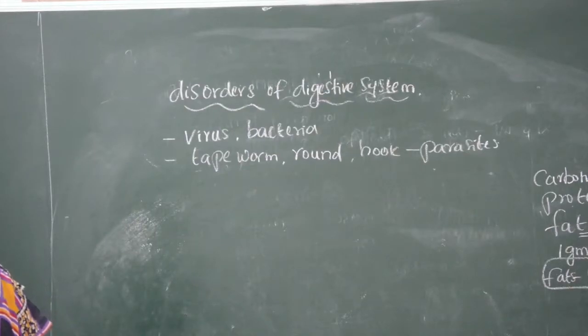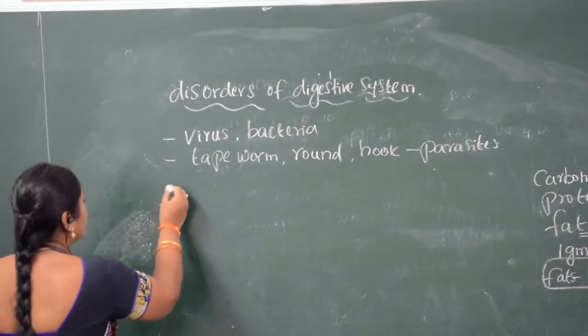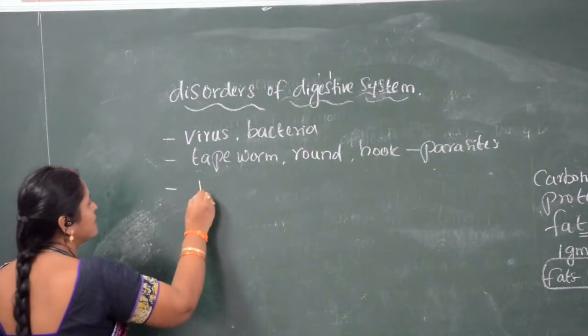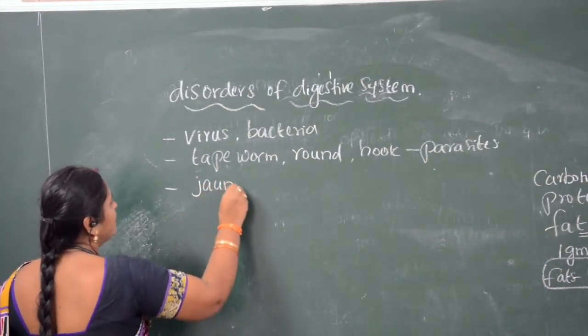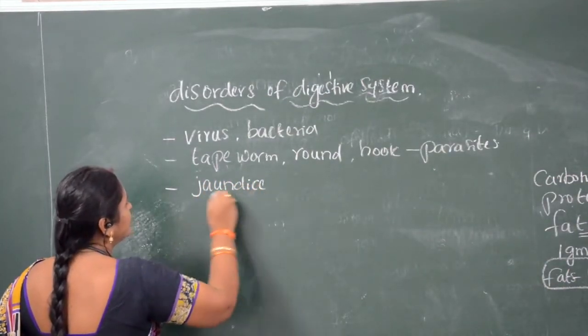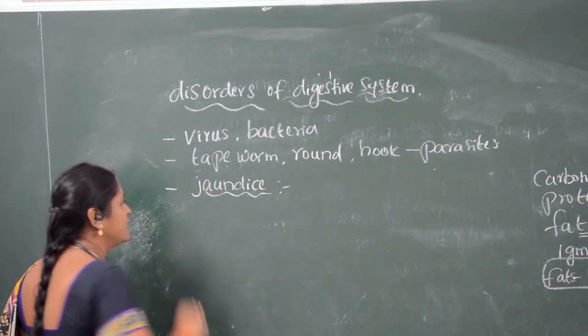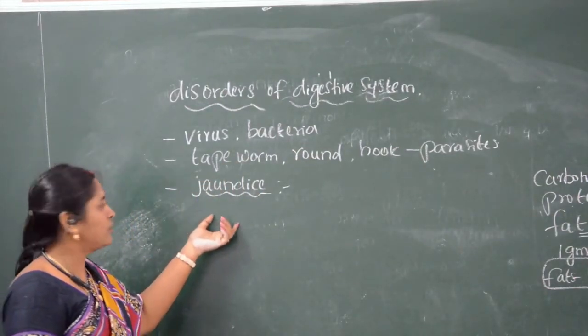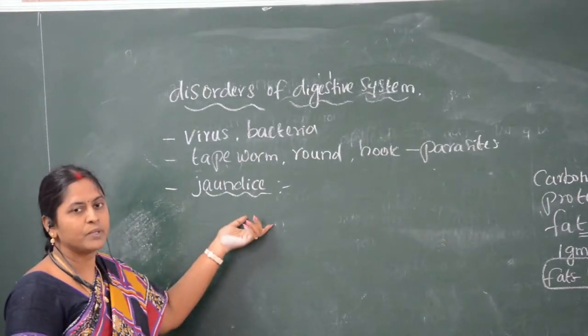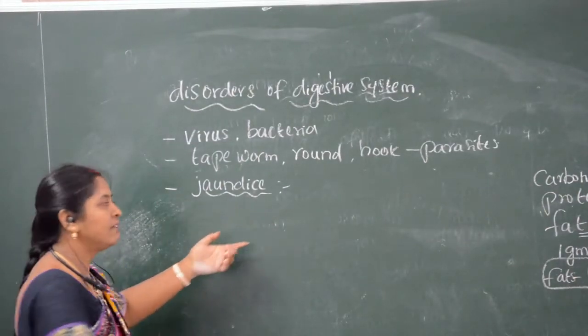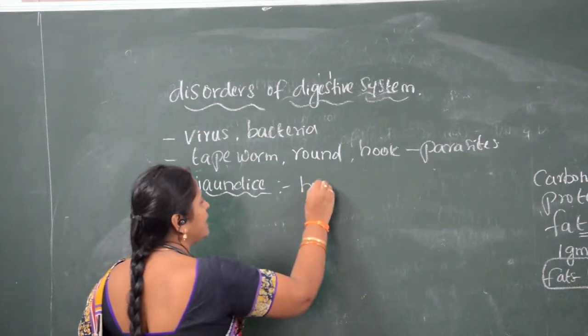The first abnormality is jaundice. What is jaundice? While speaking about the liver, I mentioned jaundice. The cells present in the liver are called hepatocytes.